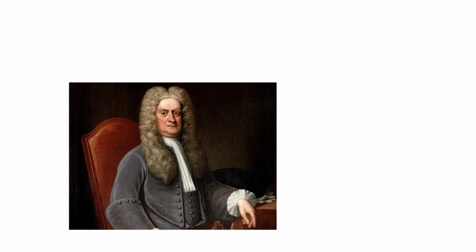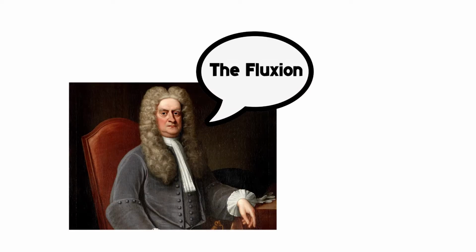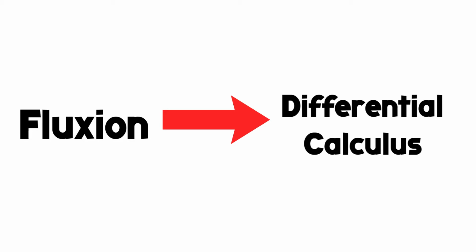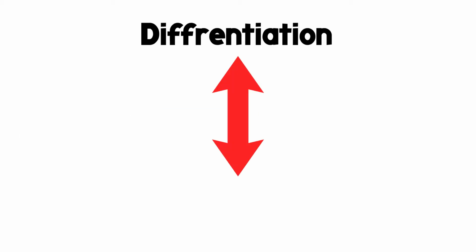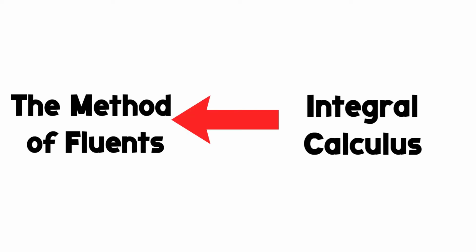He called this process of calculation the fluxion, and he called the varying x and y values on a curved line the fluents. The fluxion is basically the differential calculus we use today. He later discovered that the inverse of differentiation was integration, and he called that the method of fluents.